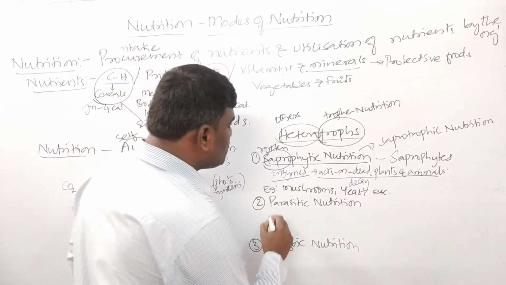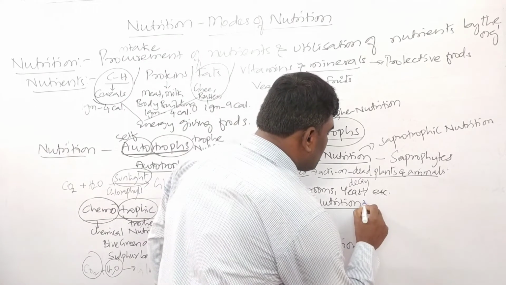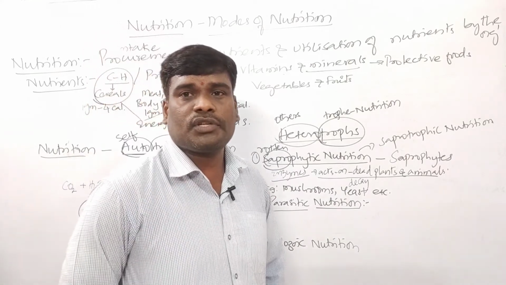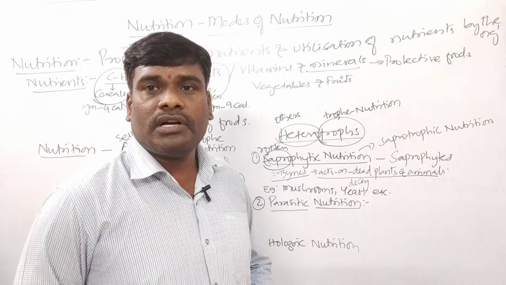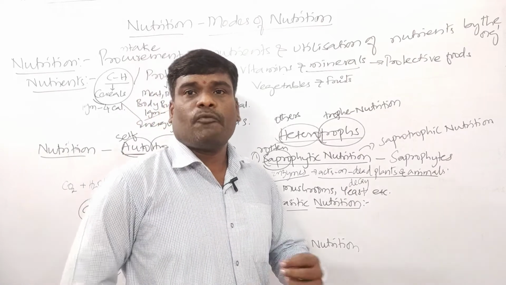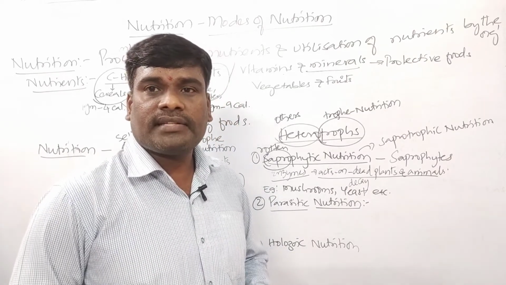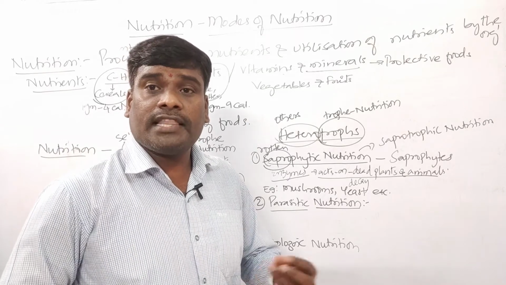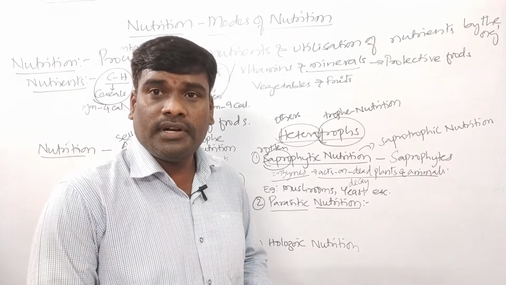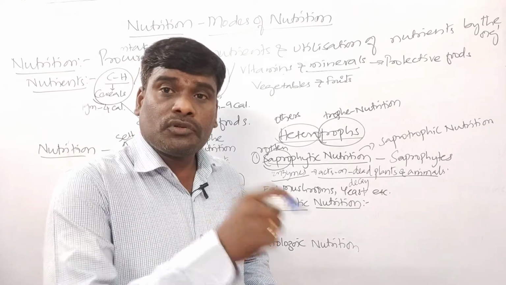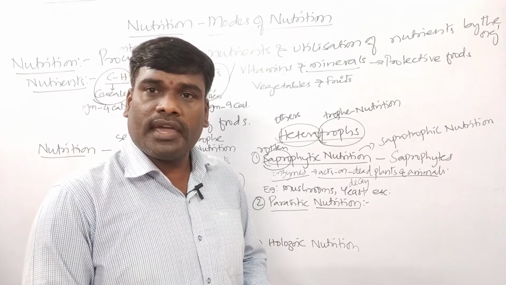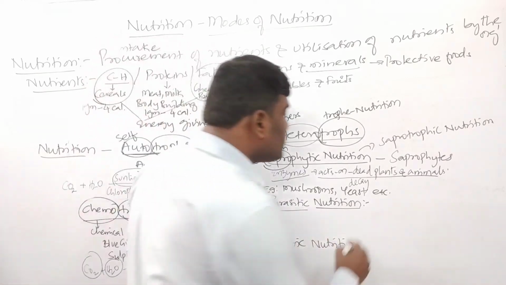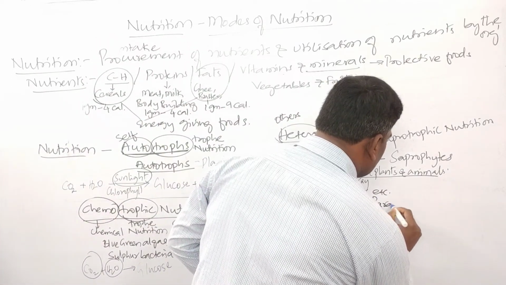Then come to parasitic nutrition. Before understanding parasitic nutrition, children, let us understand the word parasites. So what are parasites, children? Parasites are the organisms which depend upon another organism for food and cause harm to that organism. Such type of organisms we call parasites.